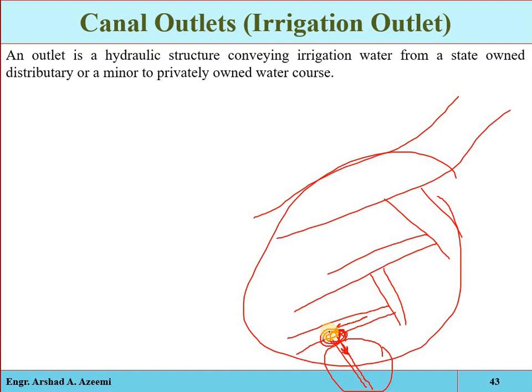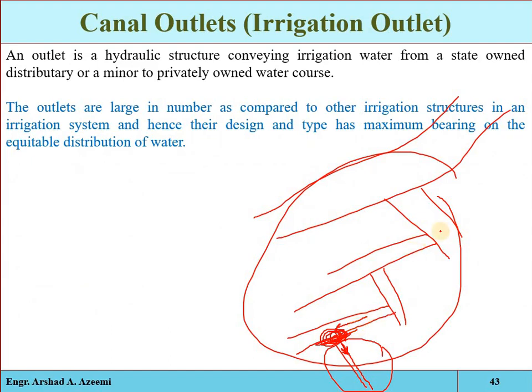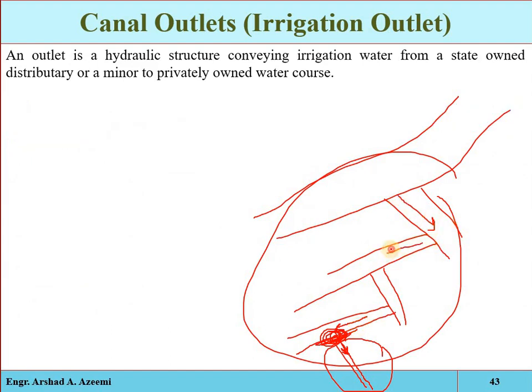Now, how will the required water be regularly, properly, effectively and efficiently diverted? Again here a type of regulator structure will be required, which is called the irrigation outlet or the canal outlet. Remember, again here we have the main canal, here we have the sub-main canal. So this point is also an outlet from the main canal to the sub-main, and that is an inlet for the sub-main from the main.